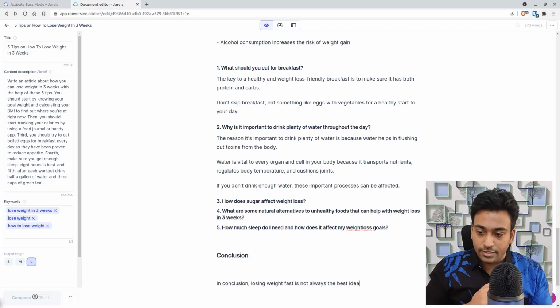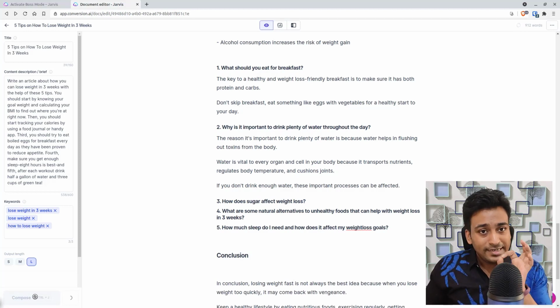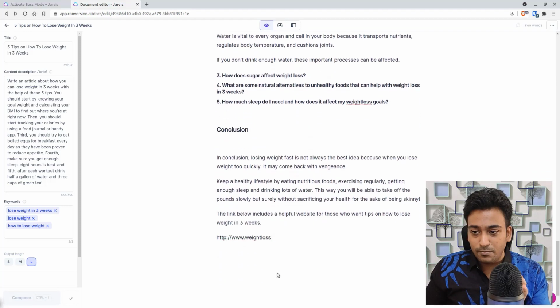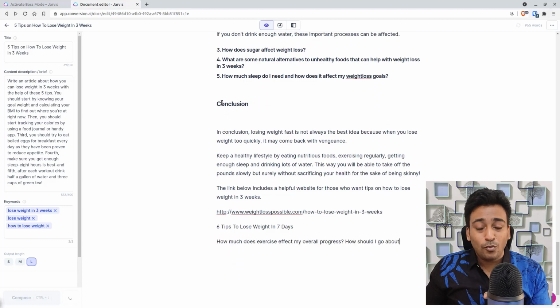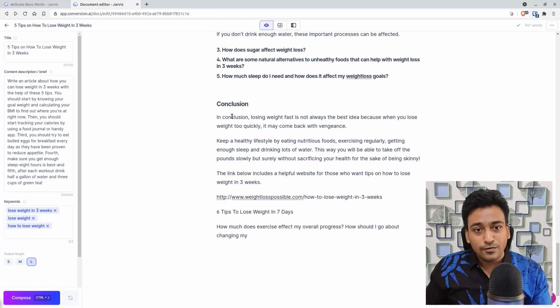There are a couple of other ways also used. You can see now it clearly understands that. For example, I wanted it to write a conclusion for me, and it's actually starting the conclusion saying, in conclusion, losing weight fast is not always the best idea, because when you lose weight quickly, it may come back with it. Keeping a healthy lifestyle, eating nutritious food, exercising regularly, getting sleep, this will be keeping the link below. It just goes something.